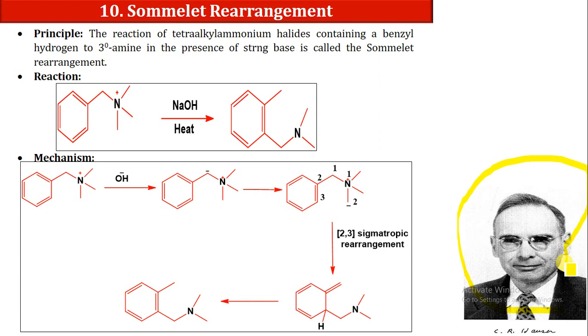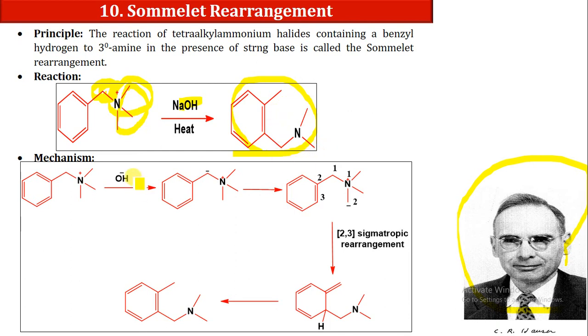In the Sommelet-Hauser rearrangement, a tetra-alkyl ammonium halide, with this our tetra-alkyl, this our third group, this our fourth group, in the presence of a base via a 2,3 sigmatropic rearrangement can produce this type of intermediate, where you can find that the quaternary salt of nitrogen is converted into a tertiary nitrogen.